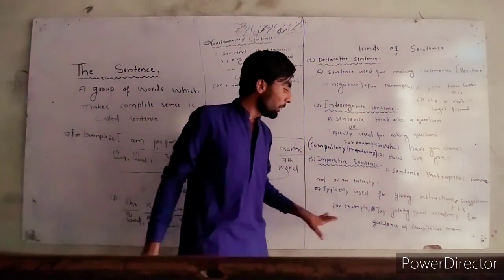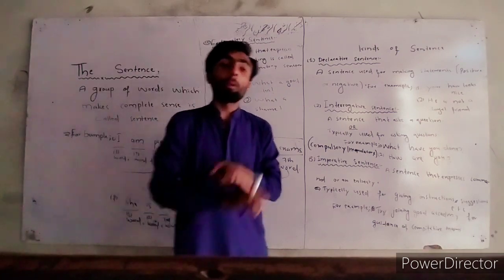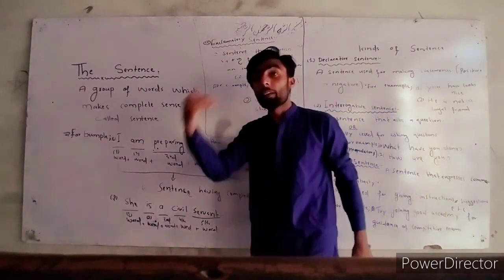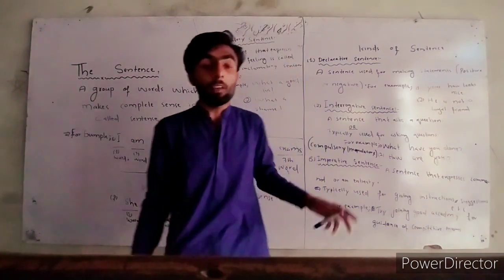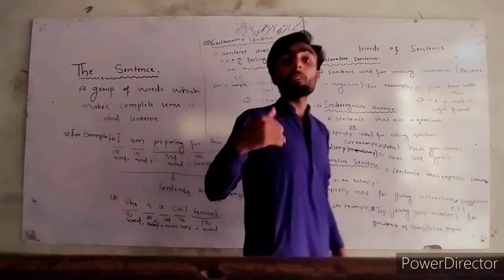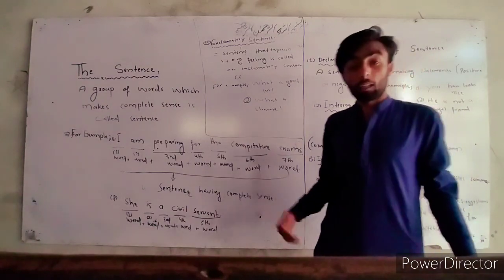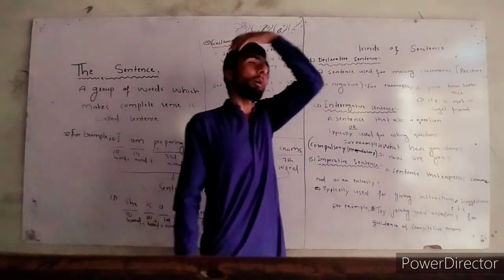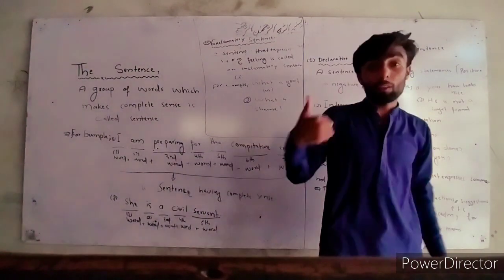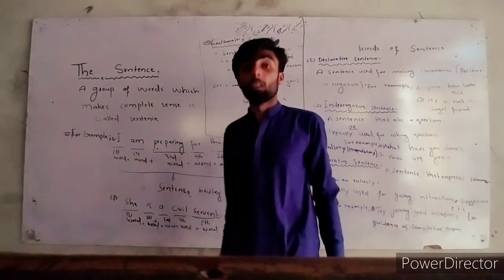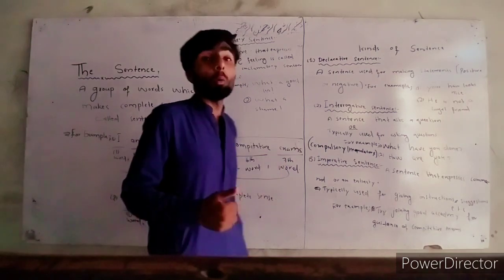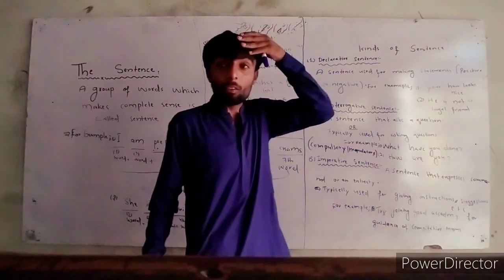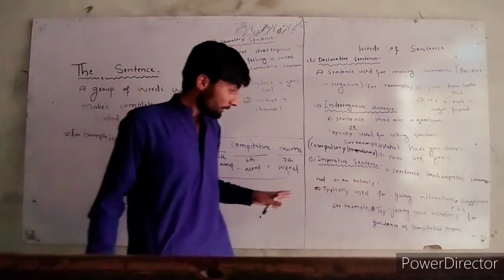For example, how we could give suggestions, how we could invite someone, how we could give instructions with an imperative sentence, and when we are suggesting someone about his health, her health, her education, how we have to suggest. In this sentence we will discuss deeply.